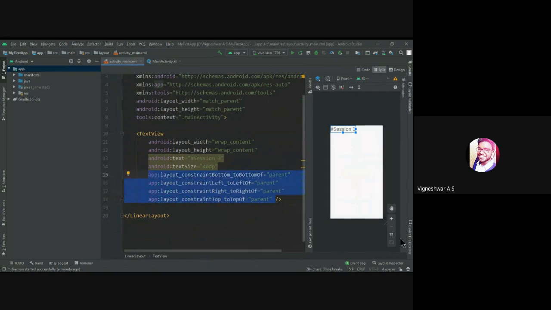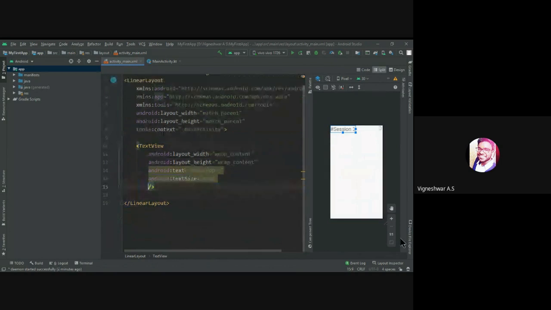Let me delete them because these rely on constraint layout only, so we don't consider them for linear layout. I always prefer linear layout over constraint layout or relative layout because it's somewhat uniform.